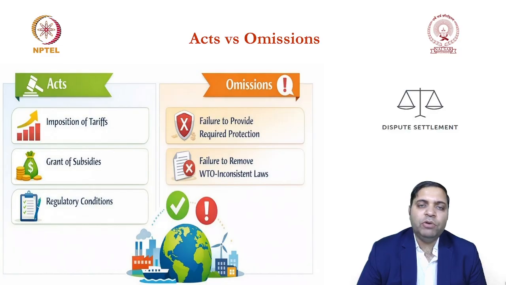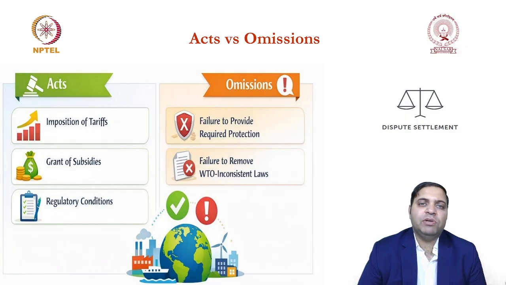That there would be some WTO members which are affected because of this particular act. And what are they going to do? They are going to challenge that at the WTO. So how are they challenging this? First, they are going to say that this particular act is attributable to these WTO members, and these WTO members have done some sort of act which they were not supposed to do. That is a violation of the WTO agreement, and that's why we are challenging that. So this is known as act.